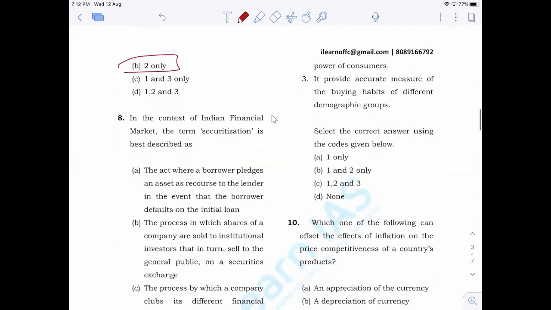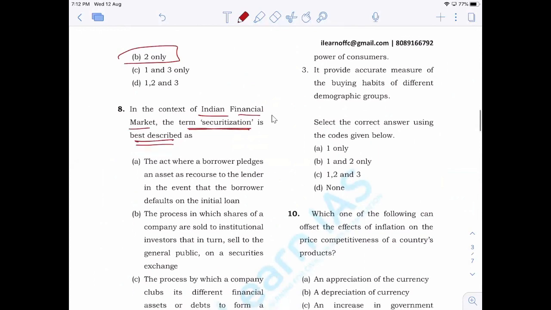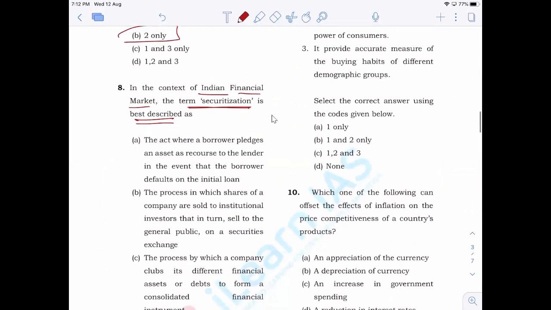Now, eighth one, in the Indian financial market, the term securitization is best described as. Now, this is a particular type of question that UPSC likes to ask related to terms. Now, securitization is usually seen in banking terms.